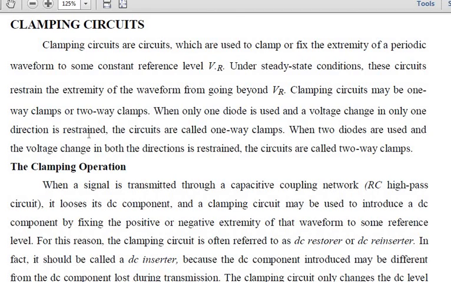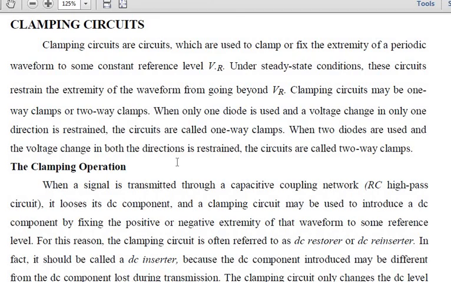When you are using two diodes and the voltage change is restrained in both directions, then that particular circuit is called two-way clamping or two-way clamps. If I am using one diode, only one part of the waveform is fixed, which is one-way clamping. If I am using two diodes, you will have two-way fixing or two-way clamping. So these are the two types of clamping that are used in clamping circuits.